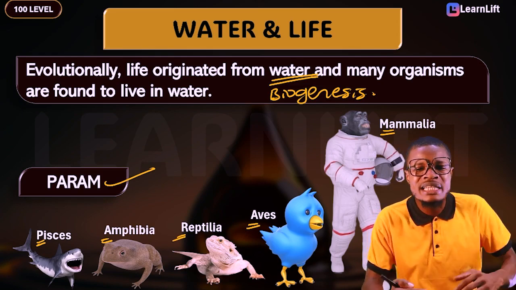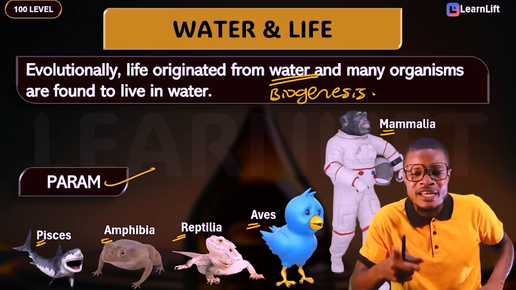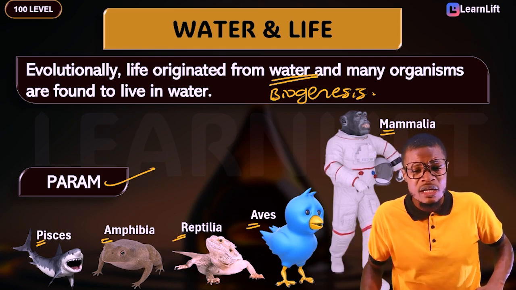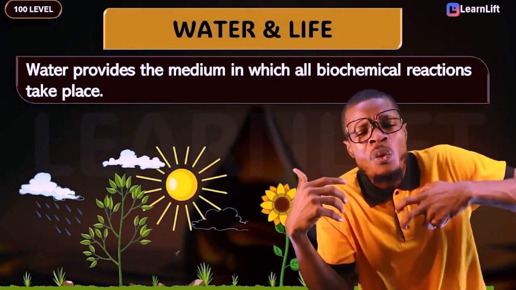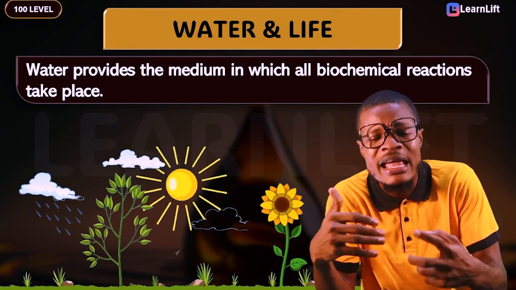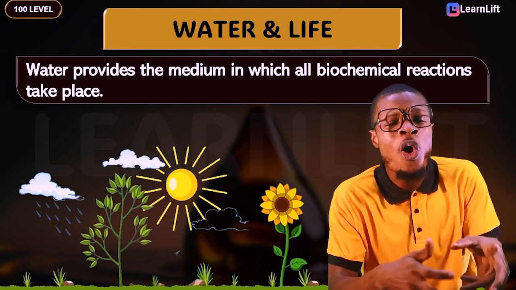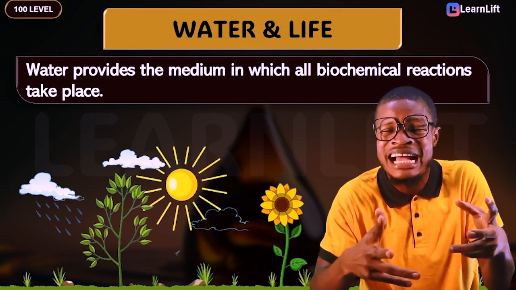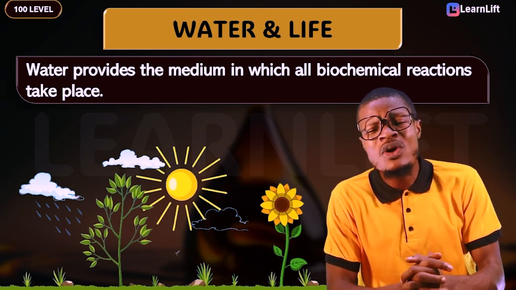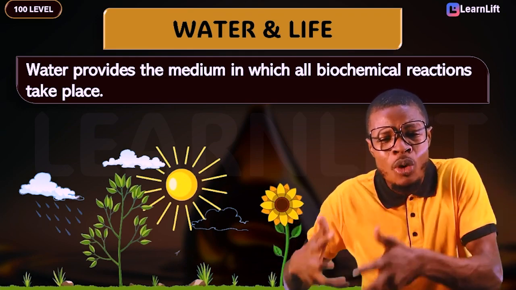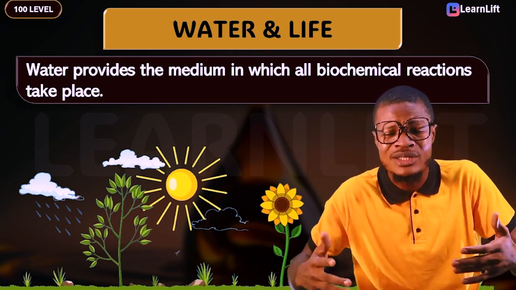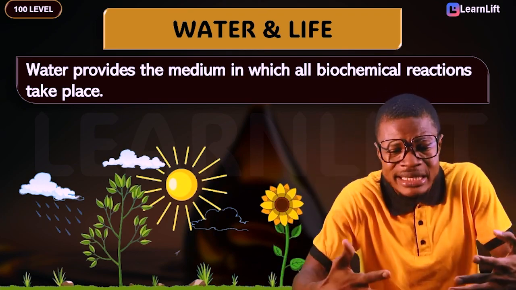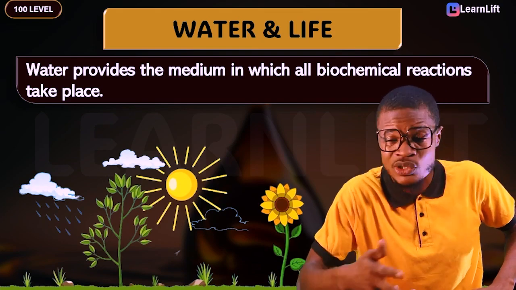And many organisms are found to live in water. Now, if you understand this very quickly with me, let me show you something more interesting. You must notice that water provides the medium in which all biochemical reactions take place. In other words, if there is no water, it is not possible for biochemical reactions to occur. Now, the question is, sir, what is a good example of a biochemical reaction? Very important.